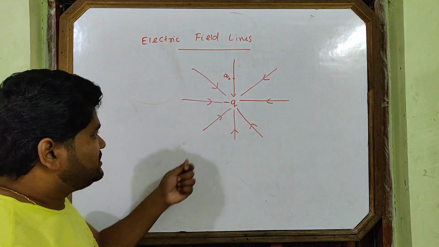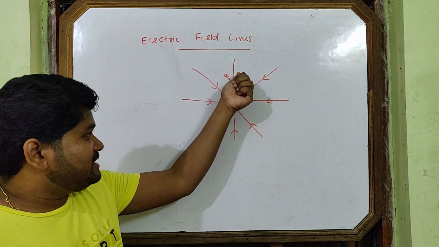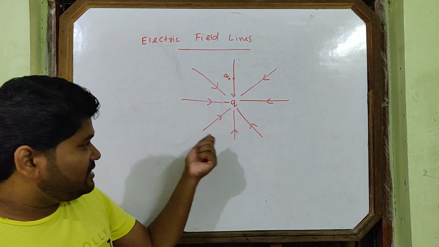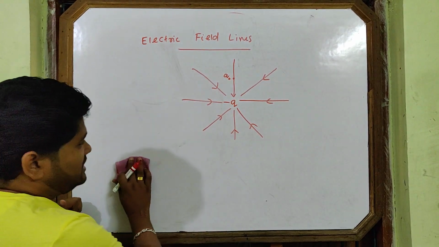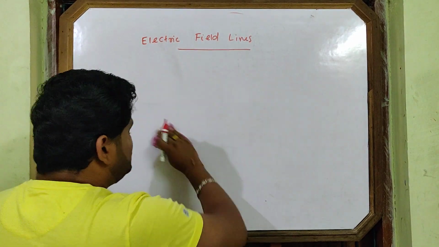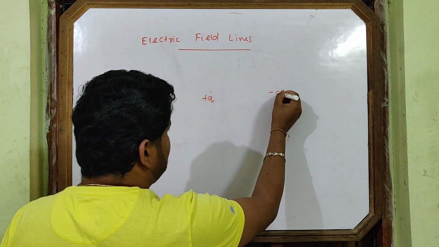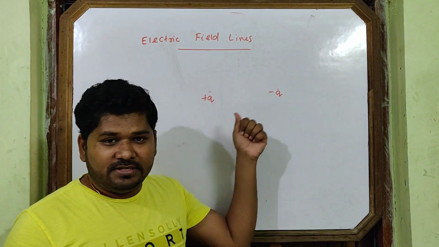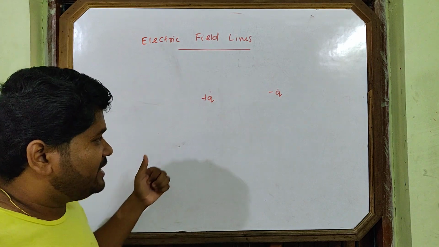These lines are just the path of the test charge. Just imagine the test charge is sitting there. Where will it move? Minus q will attract, it will come like this. This is for minus q, a negative point charge. If I tell you to draw for plus q and minus q, two charges separated like this, it's also called an electric dipole, which we'll discuss in the next lecture.